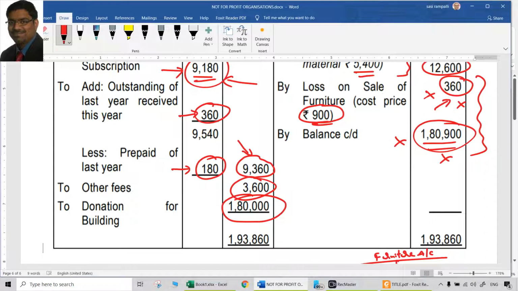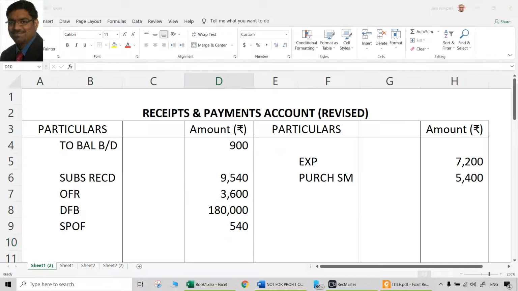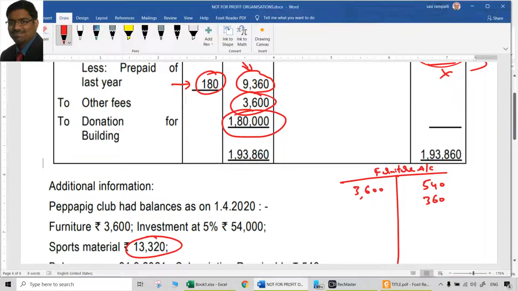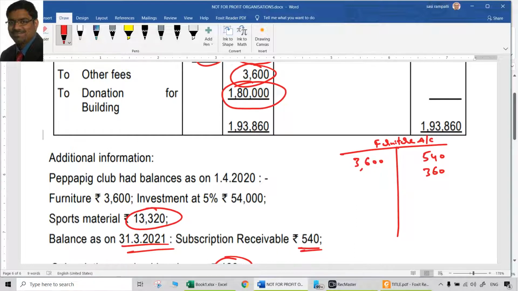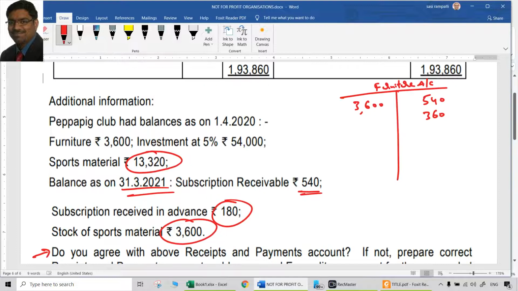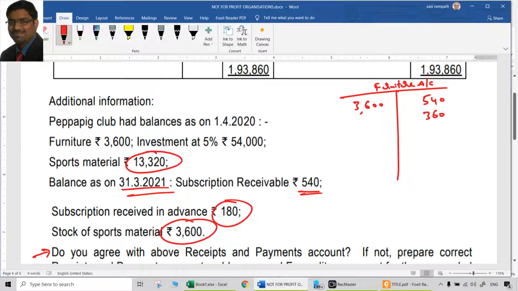What is treated in the receipts and payments account is wrong. So that 900, out of that 540 will go to the debit side of receipts and payments account as sale proceeds, and another 360 will go to the debit side of income and expenditure account as the loss. But the total of that is credited to the furniture account only. So that is the furniture account now. And there is no information about depreciation, etc. When it is not given, what can we do? We cannot do anything. So this is to be closed now when depreciation is not separately given.